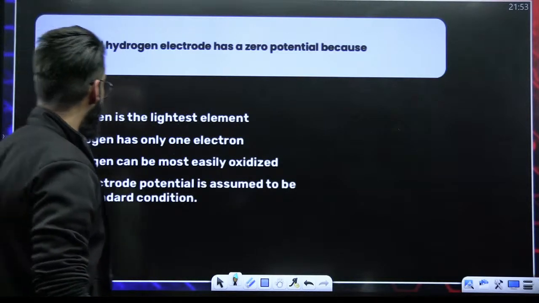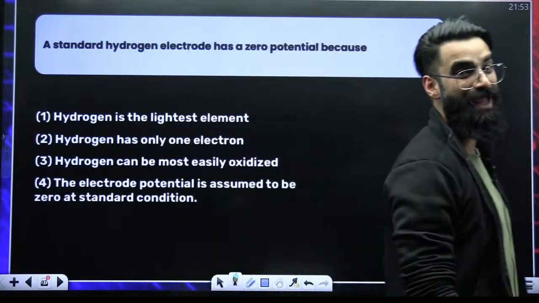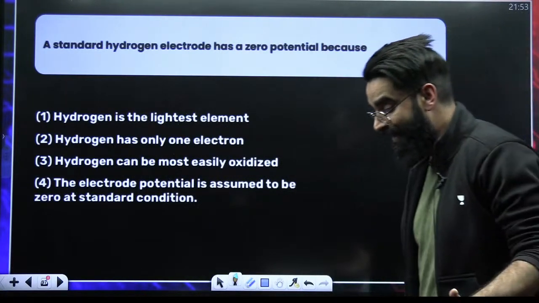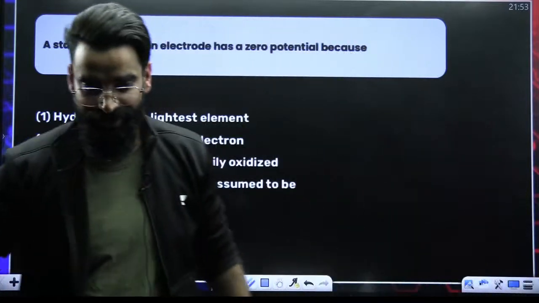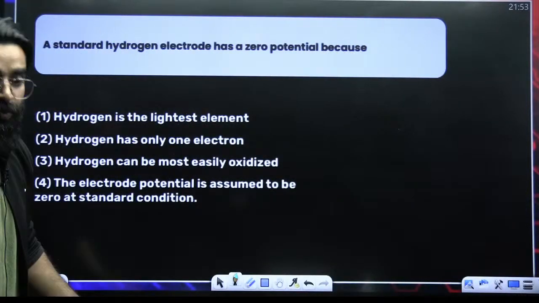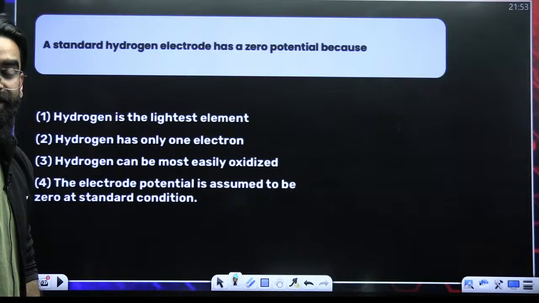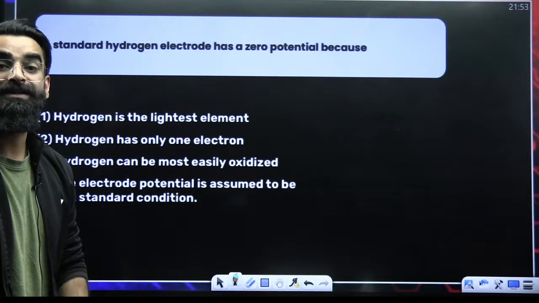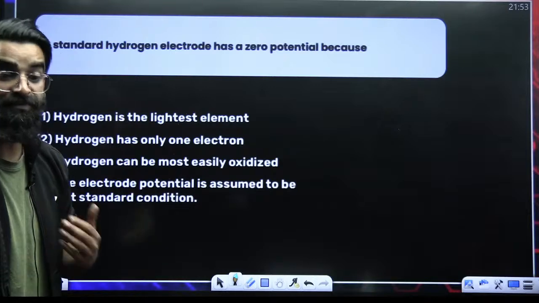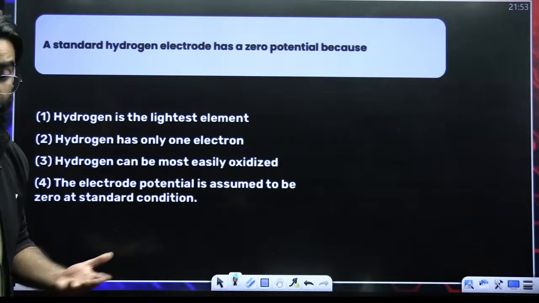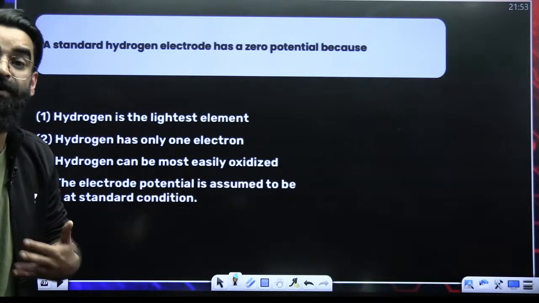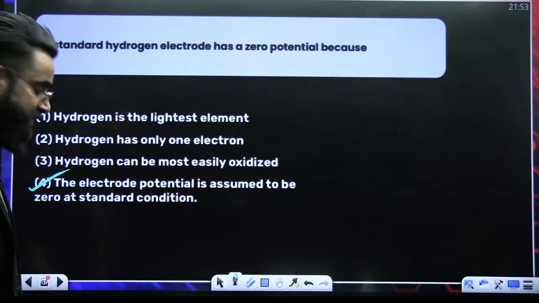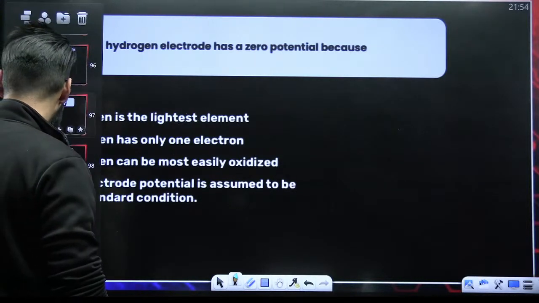Tell me the answer of this particular question. A standard hydrogen electrode has a 0 potential. Why? What is the logic? It is assumed, right? We assume that the standard hydrogen electrode has 0 potential. We do not calculate it from somewhere. It is the assumption from our side. So option D. Perfect.